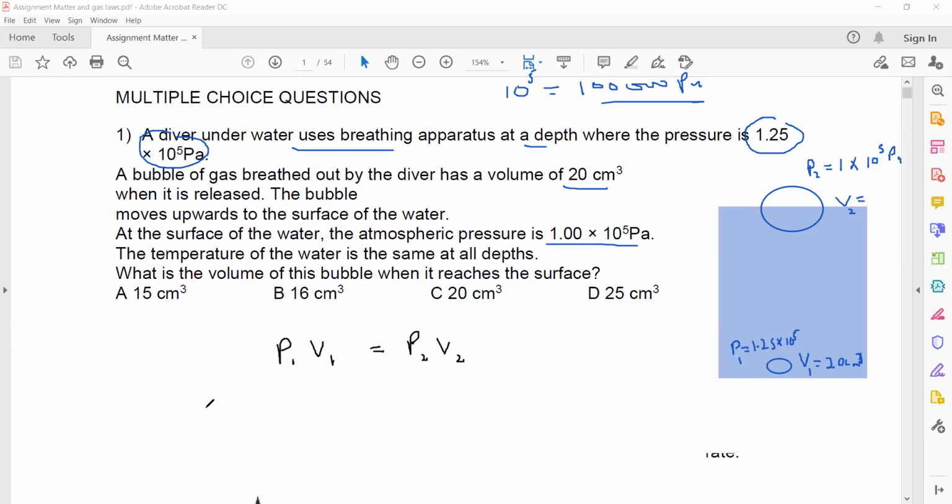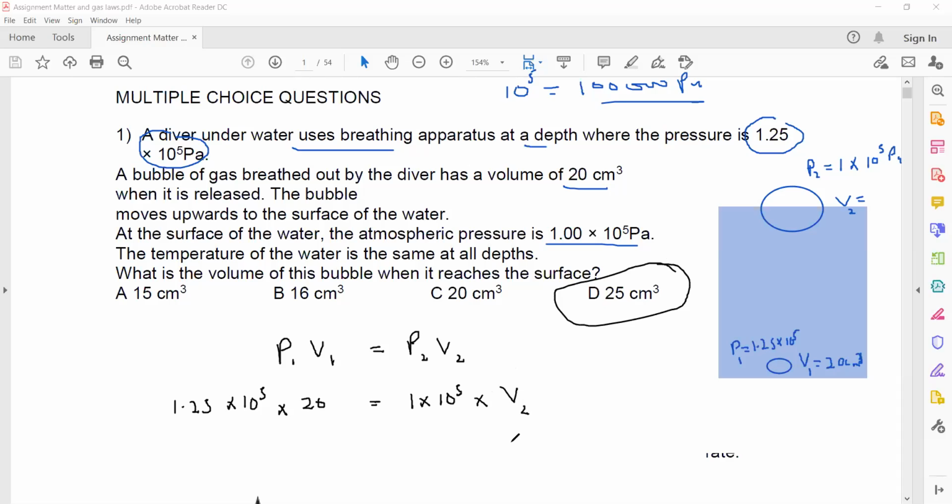The first pressure is 1.25 exponent 5. The first volume is 20. The second pressure is 1 exponent 5. And the second volume we don't know, so that's V2. If this is multiplied, on the other side it will divide. So 20 multiplied by 1.25. So D is the right answer, which is 25.